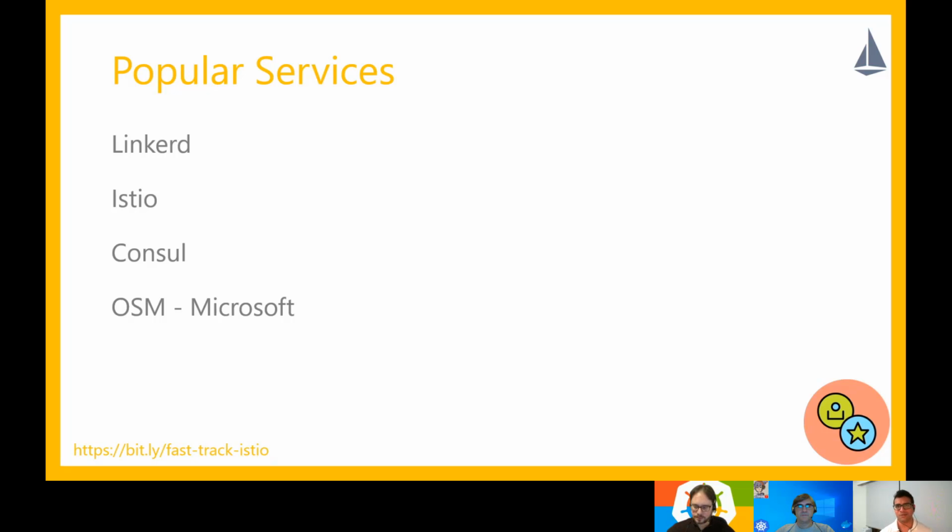Consul is from HashiCorp. I haven't seen many companies use it, but it's another one of the popular choices. And the most recent one, I think it was born just last week or so, is OSM from Microsoft. It implements SMI,